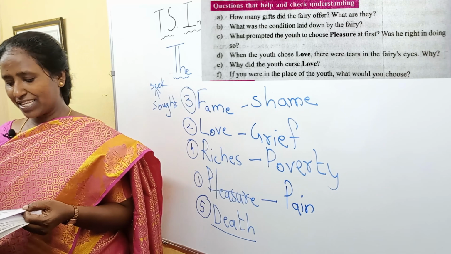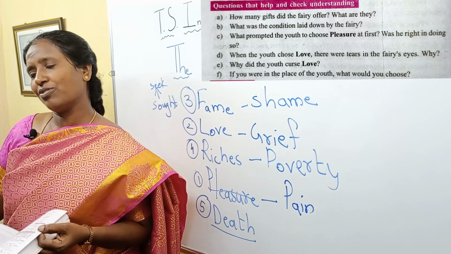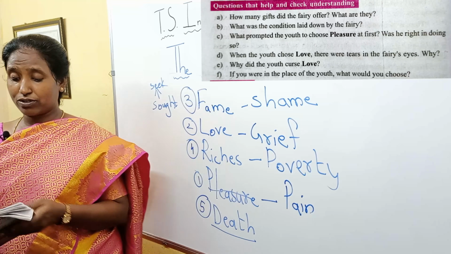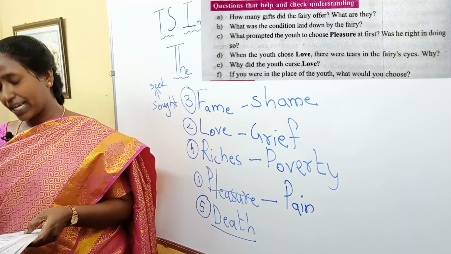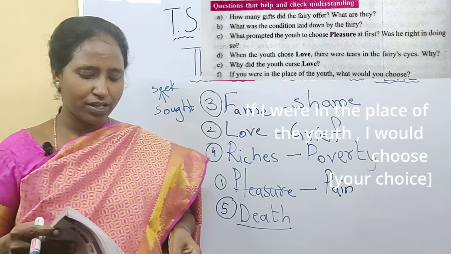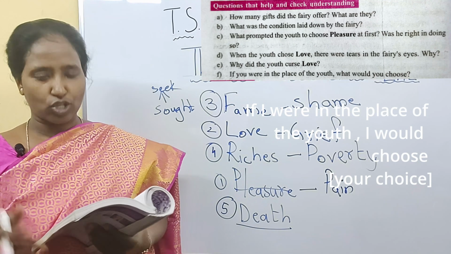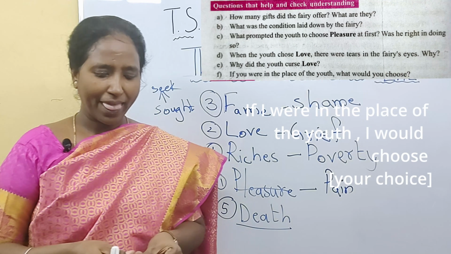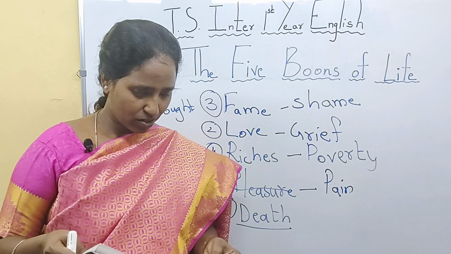If you were in the place of the youth, what would you choose? You can write any of these ones, but your sentence pattern should be correct. That is very important. If I were in the place of the youth, I would choose riches. I would choose wealth. Yeah, on to the segment 3.